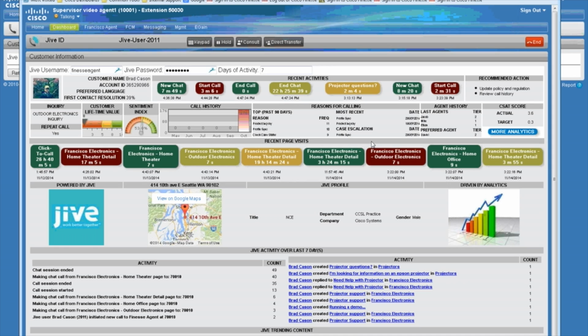Remember, once again, in these recent activities, it all started with this projector discussion that he started. He moved that to a chat, and that got escalated to a call. And we can see those activities get reflected here. So now, as, let's say, the finance agent, I know what his activity is, even on this specific call center call,